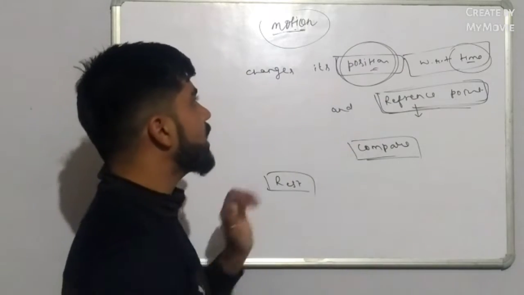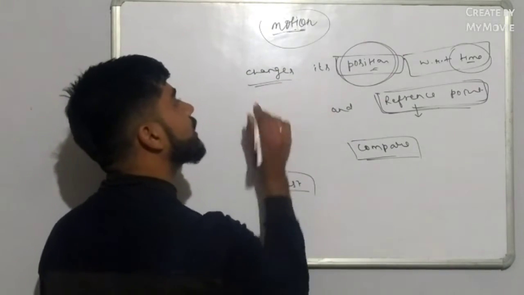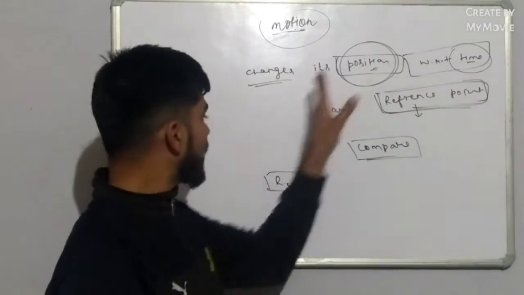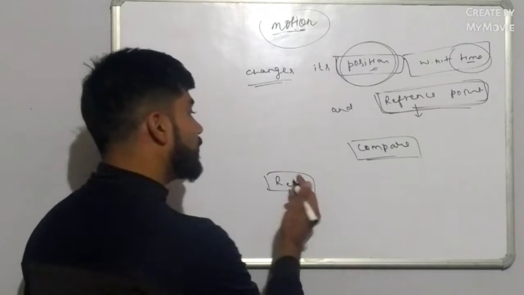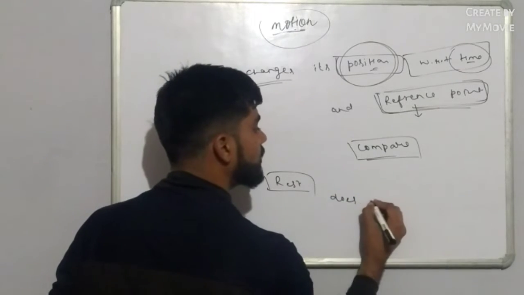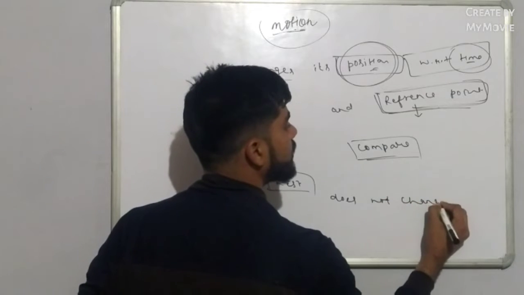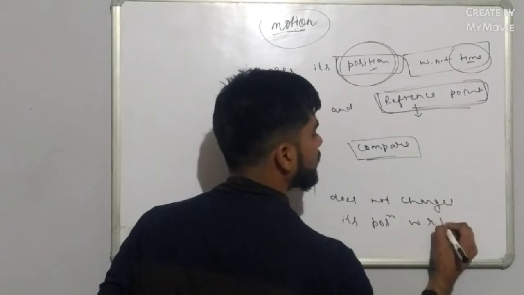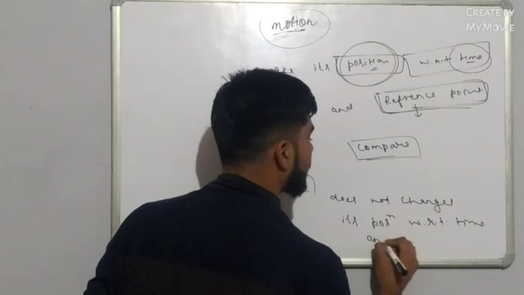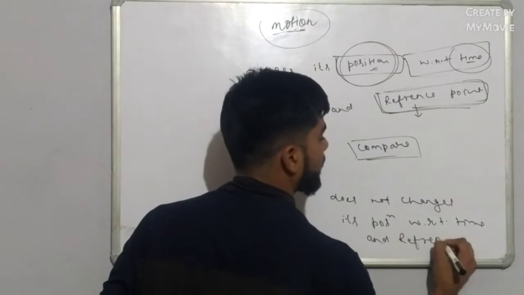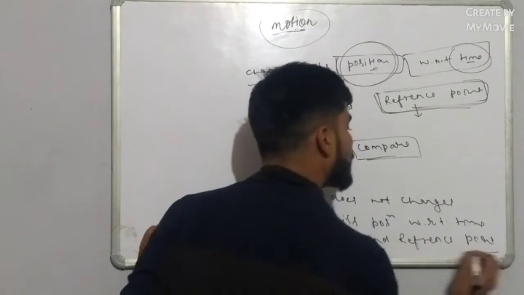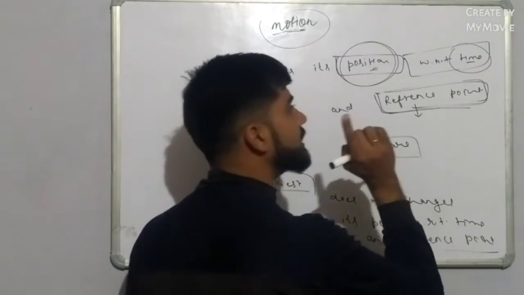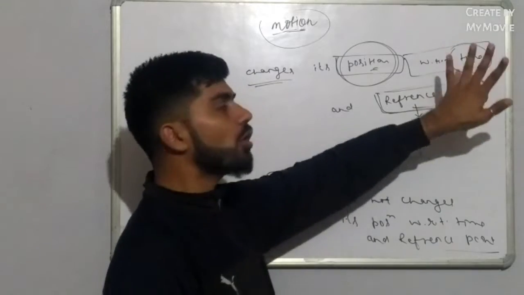In motion we find that the object changes its position, and in rest we find that it does not change its position with respect to time and a reference point. So keep in mind that any object is said to be in motion if it changes its position with respect to time or a reference point.